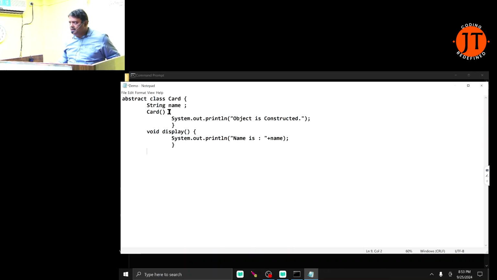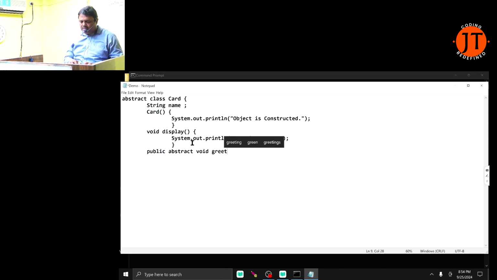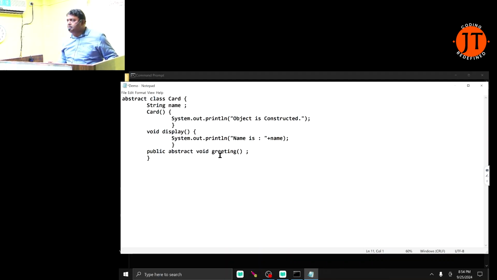Card has a non-parameterized constructor, and it has a non-static method defined within it. Now check: public abstract void greeting. Greeting is an abstract method. When a class inherits from the Card class, it is bound to override the greeting method.